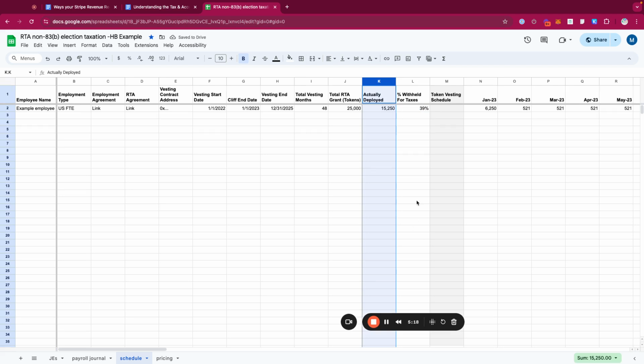Now, there are some arguments as to whether to do the withholding upfront, or maybe every month, or upon the cliff actually being reached, just because crypto prices are really volatile. So even if the company withholds 39%, which would be, in our example, roughly 9,700, even if they withheld that amount and converted to stablecoins right away, let's say to off-ramp to pay for taxes, that might not be enough, right? If crypto prices change dramatically.